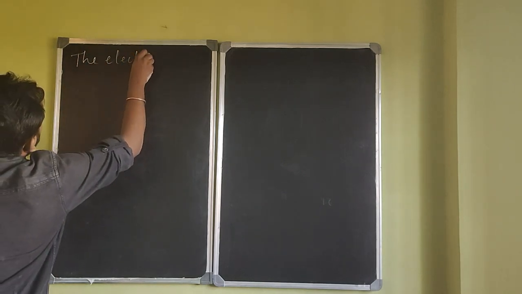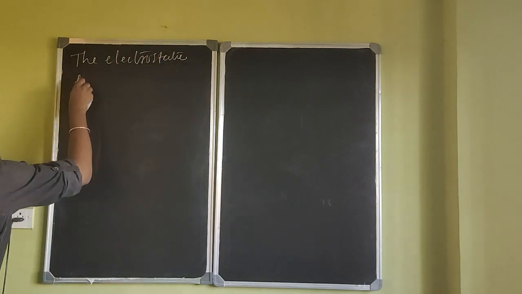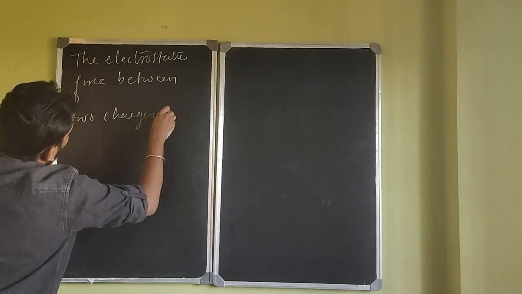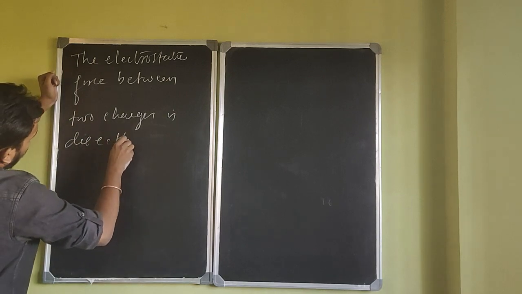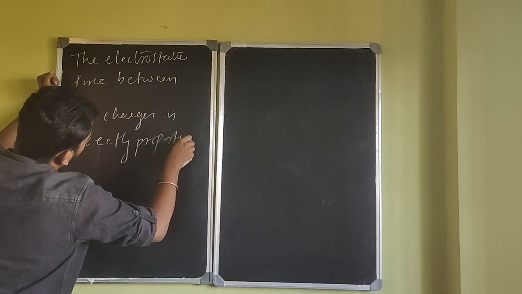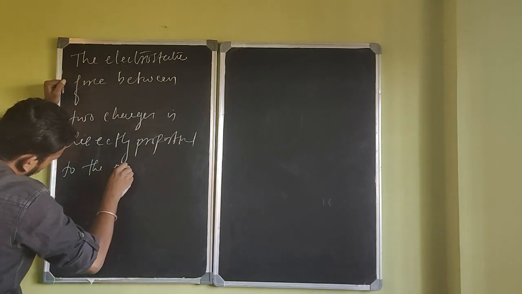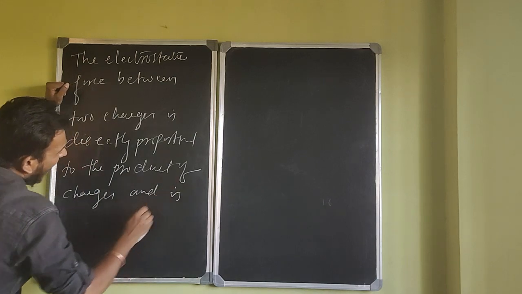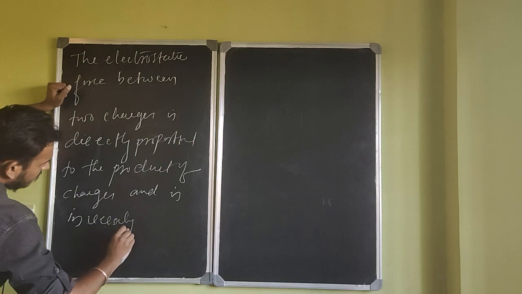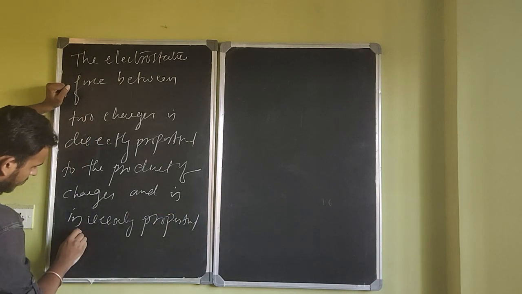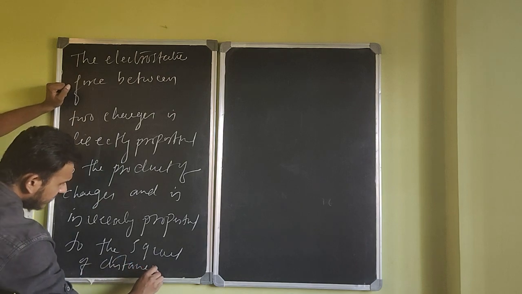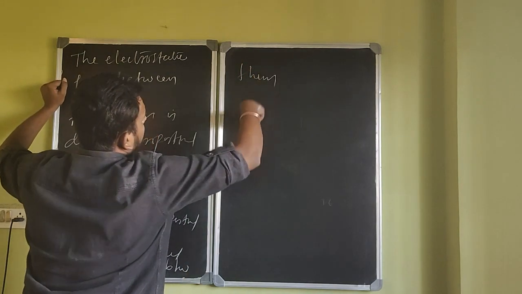Now, Coulomb's law says that the electrostatic force between 2 charges is directly proportional to the product of charges and is inversely proportional to the square of the distance between them. The square of distance between them.